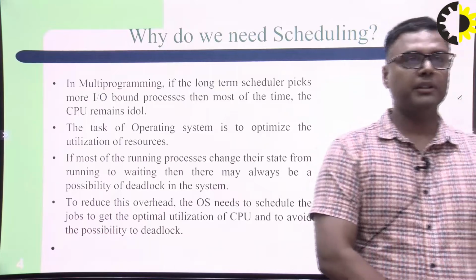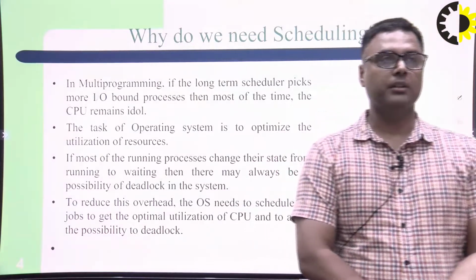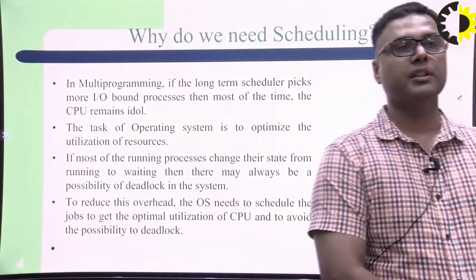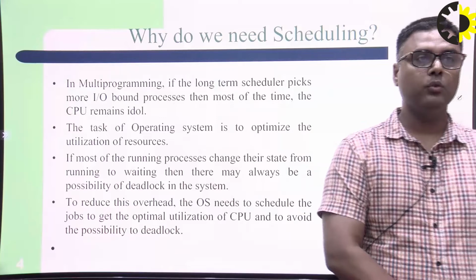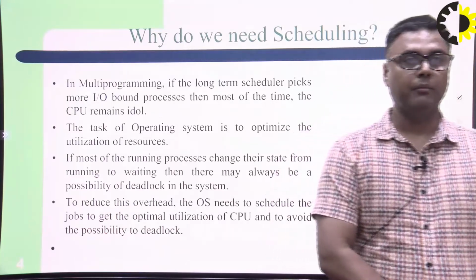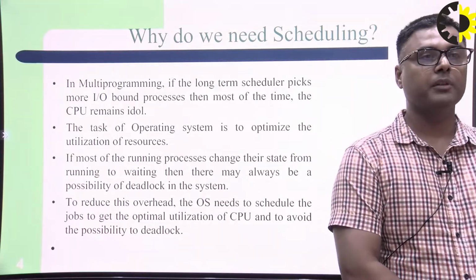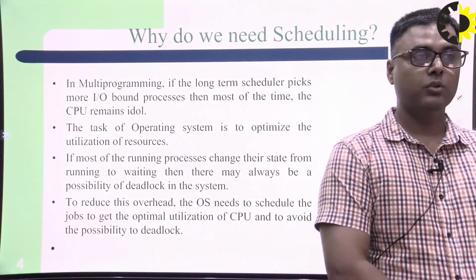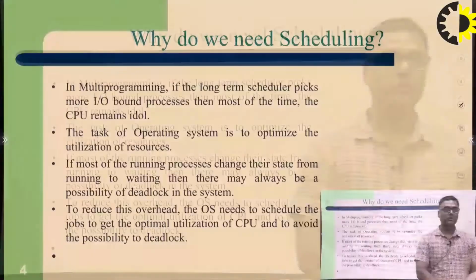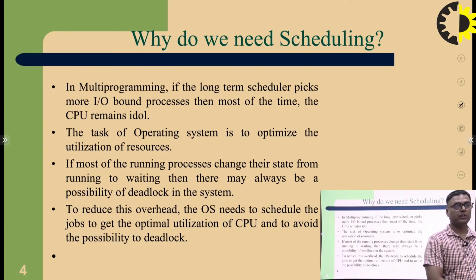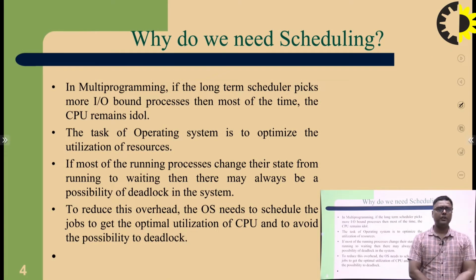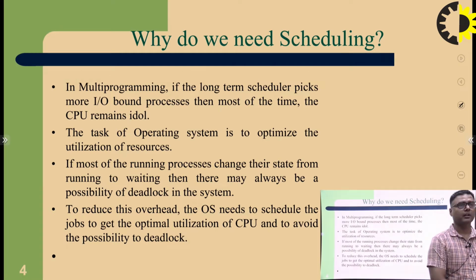The task of the operating system is to optimize the utilization of resources. If most of the running processes change their state from running to waiting, there may always be a possibility of deadlock in the system. To reduce this overhead, the OS needs to schedule the jobs to get optimal utilization of the CPU and to avoid the possibility of deadlock.